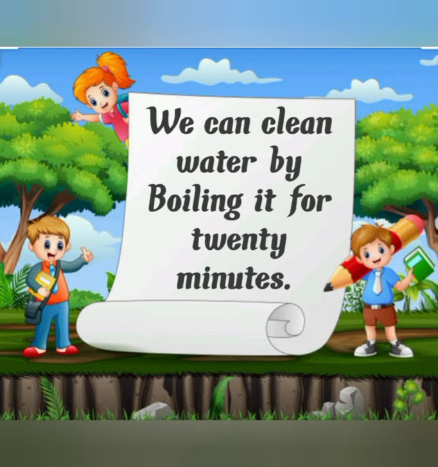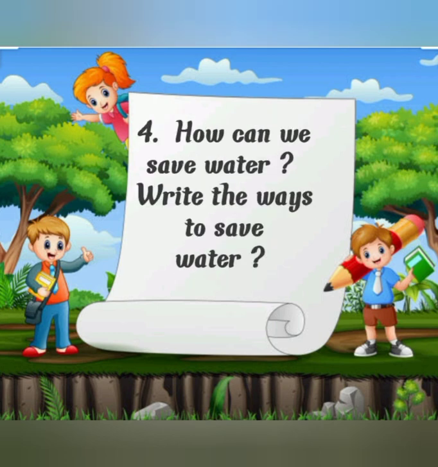Moving towards our fourth question, that is: how can we save water? Write the ways to save water. How can we save water, because it is very important to save water. We will write it in points, children.